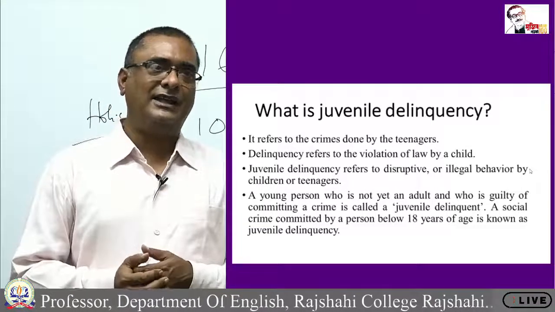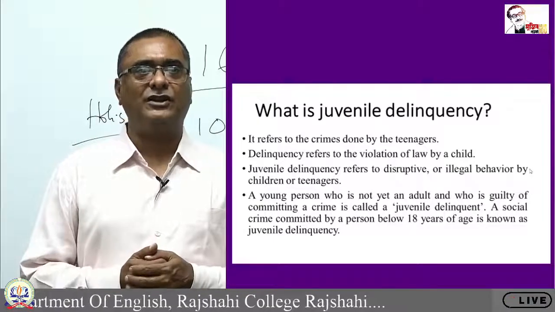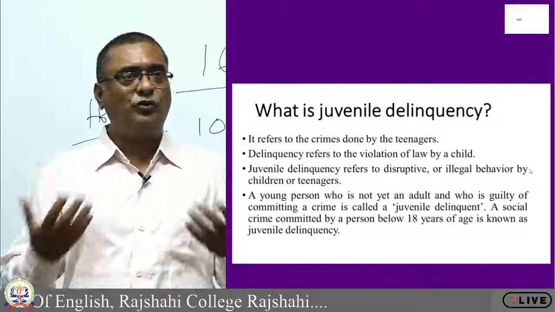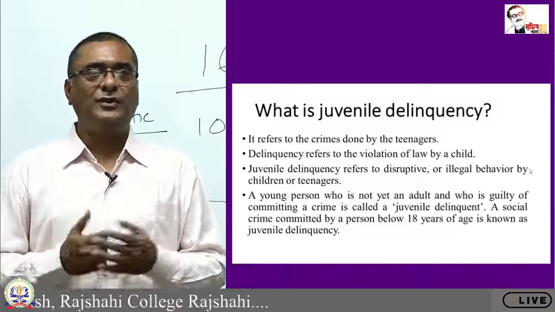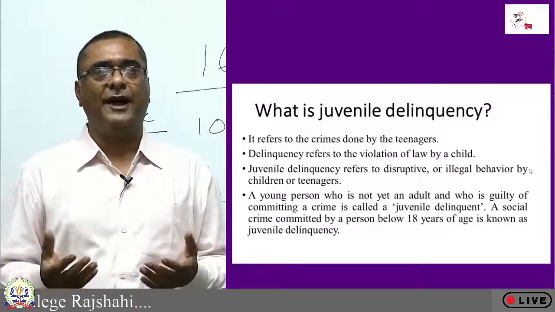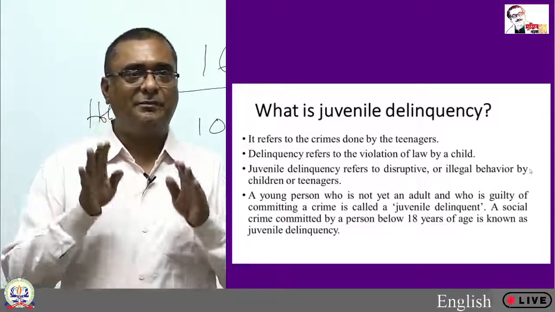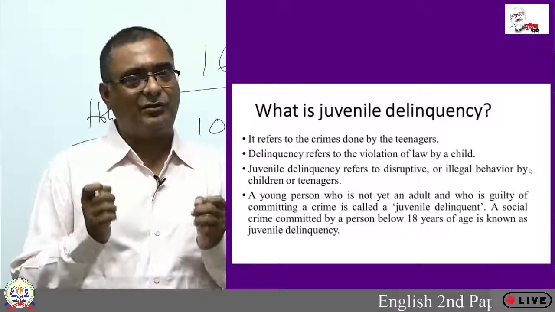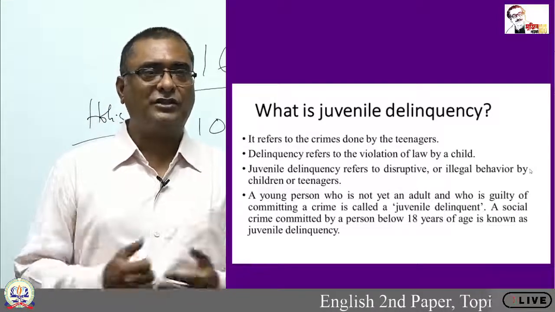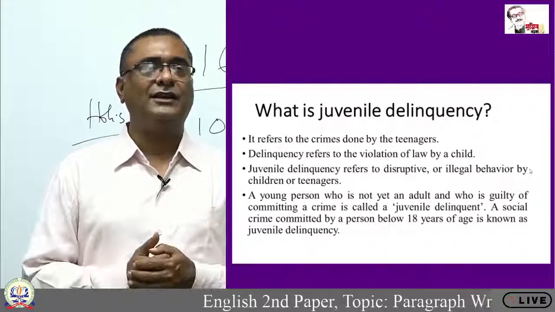Then I am saying a young person who is not yet an adult and who is guilty of committing a crime is called a juvenile delinquent. So who is a juvenile delinquent? A juvenile is a young child, and delinquent, I said, it's a crime. So a juvenile delinquent is a child who is below 18 and he has committed a crime. A social crime committed by a person below 18 years of age is known as juvenile delinquency.